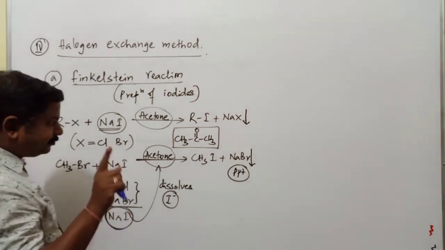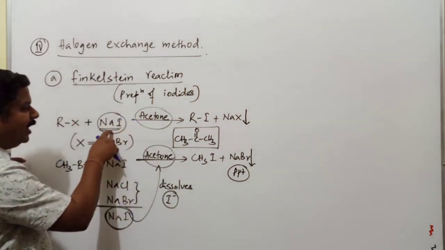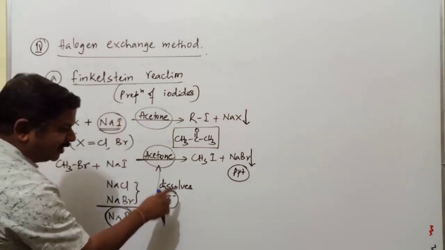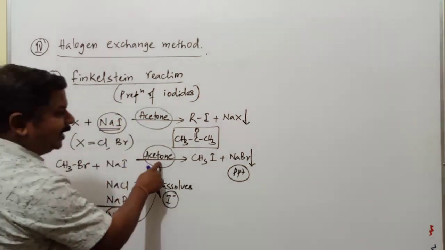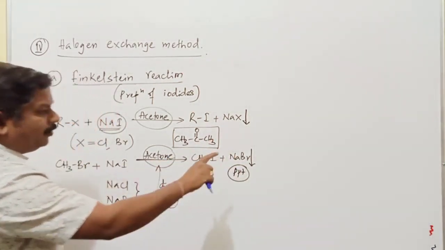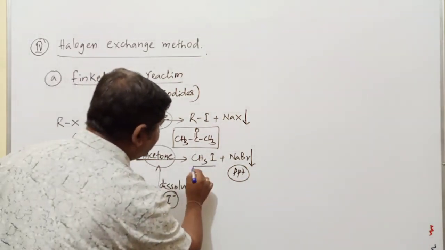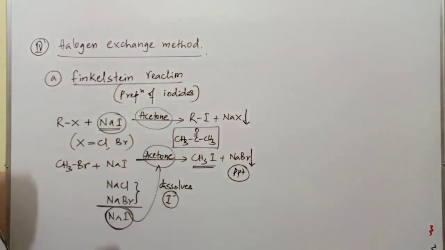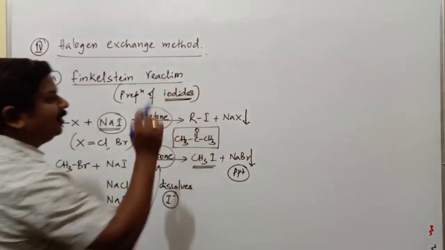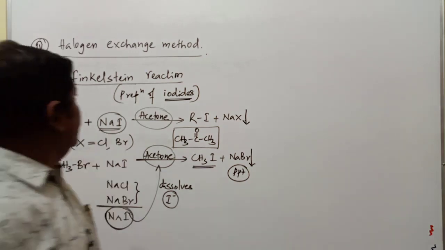One important thing to remember about acetone is that NaI is soluble in it and produces free iodide ions, and acetone also helps in the formation of a precipitate of sodium bromide or sodium chloride, so that according to Le Chatelier principle, the rate of the forward reaction increases. In that case, methyl iodide can be separated very easily. Such a reaction is commonly called the Finkelstein reaction. As I mentioned, it is applicable for the preparation of only alkyl iodide from alkyl chloride.